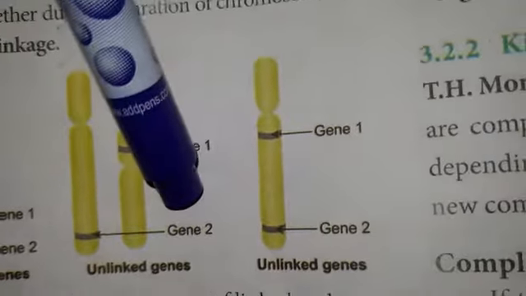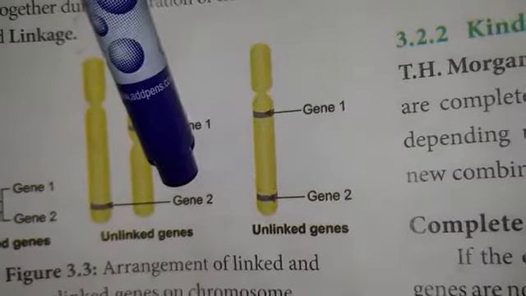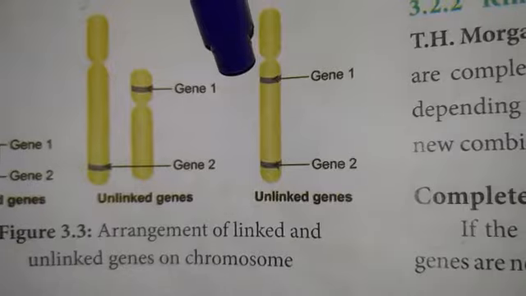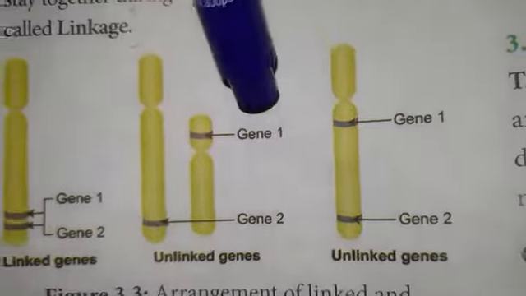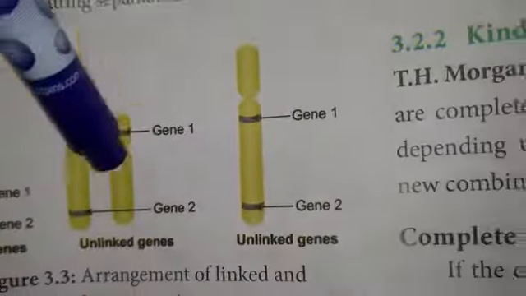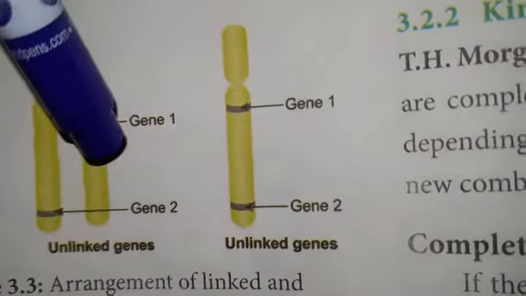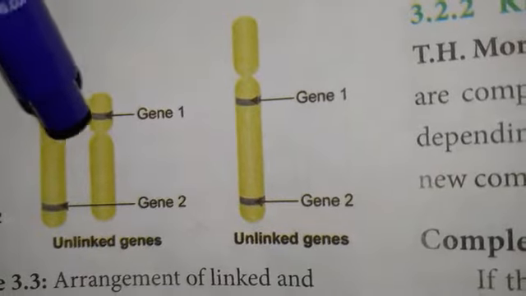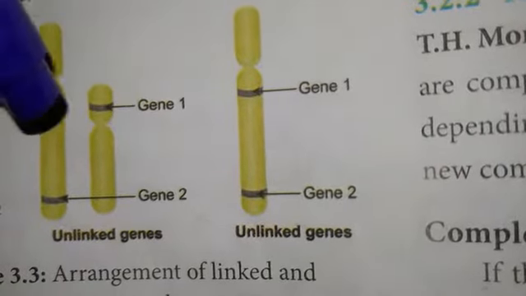So what is meant by synteny? The genes that are sufficiently far apart, either on the same chromosome or on two different chromosomes, are called unlinked genes or syntenic genes. This condition is called synteny.